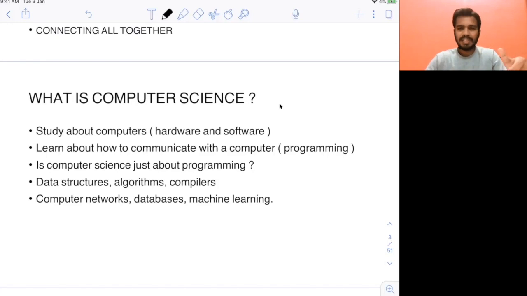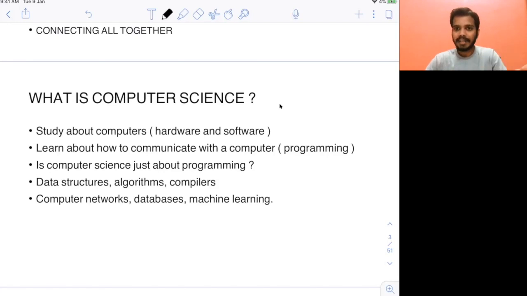This is the simple definition which you will find on Wikipedia or anywhere. Other than that, you learn how to communicate with a computer. You know how to communicate with humans using languages, but you need to learn a new language to communicate with the computer itself, that is, a programming language. Now, is computer science just about programming? I will say no. Programming is just the beginning of computer science. There are many other important subjects.